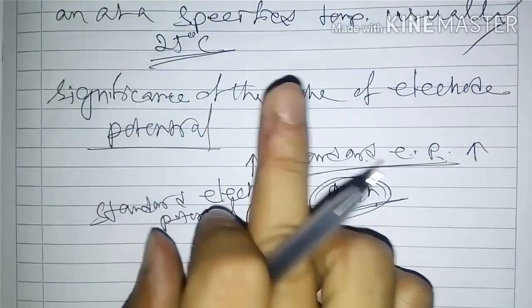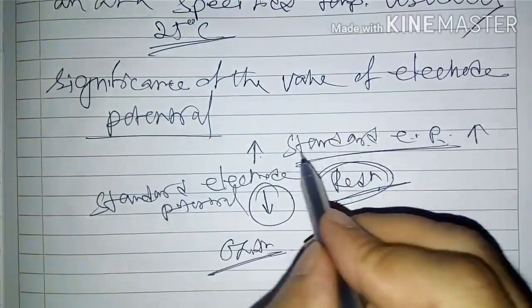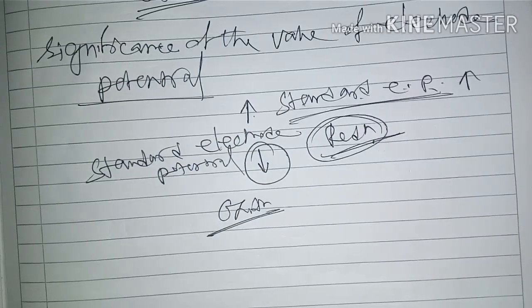So this is the significance. Understood? After that, the standard hydrogen electrode.